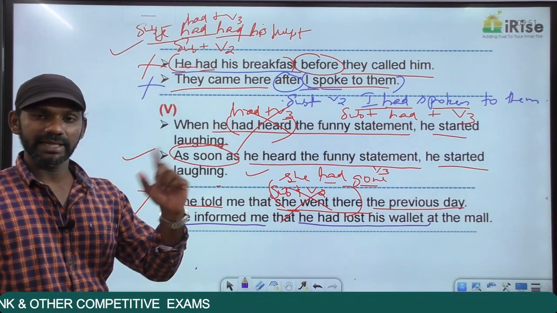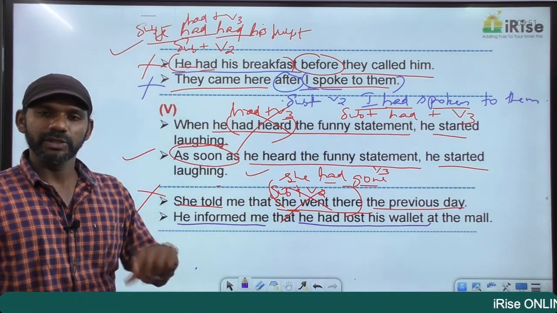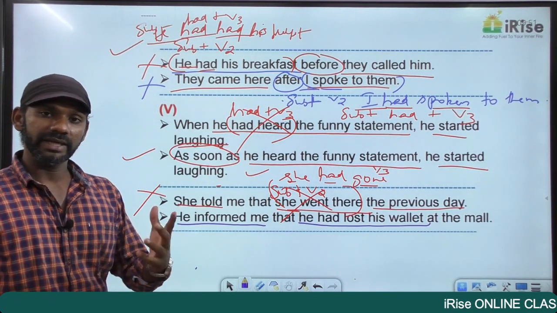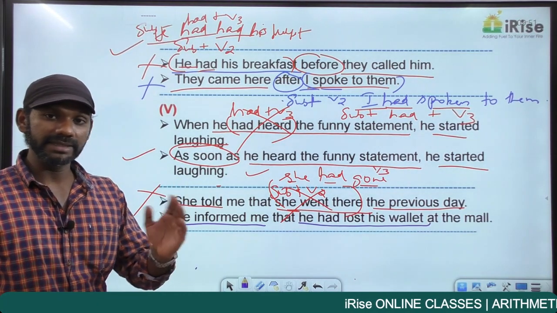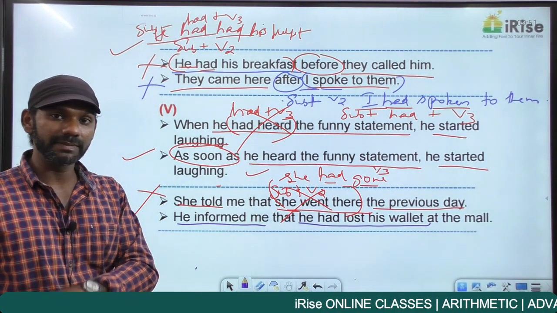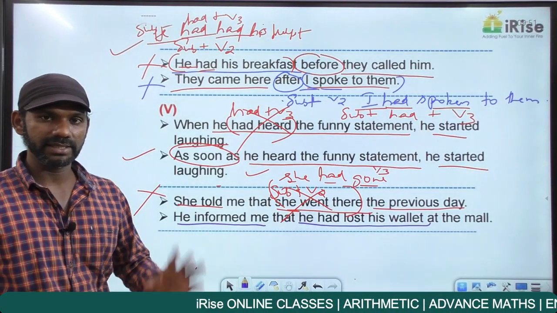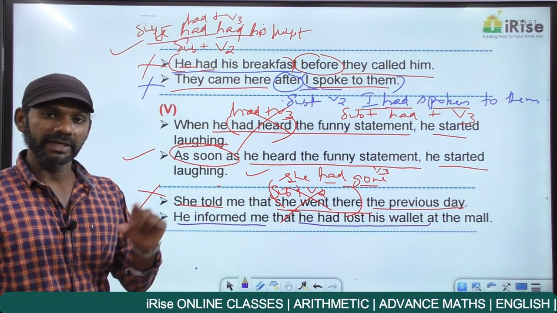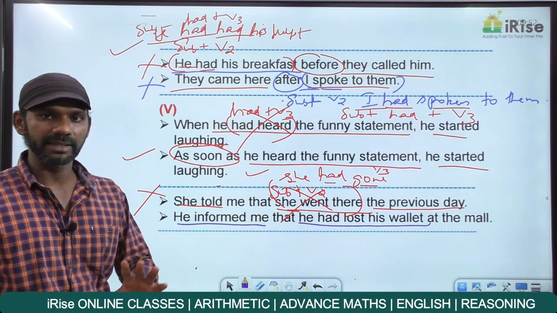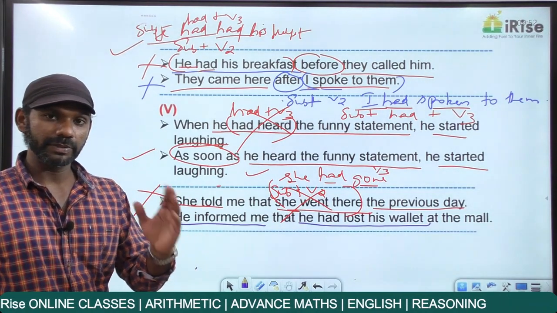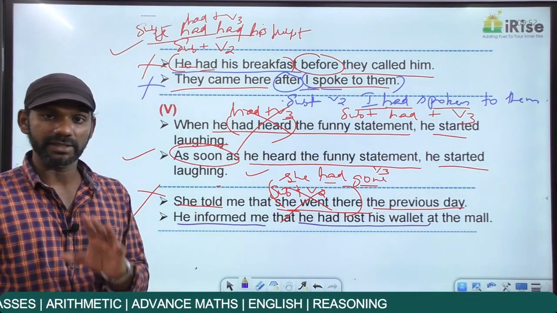No. If he were at the mall at that time, he would never say, "I had lost my wallet at the mall." So he lost his wallet at the mall. When he informed me, he was not at the mall. So being at the mall and not being at the mall, there's surely some time difference. So two actions here: one is losing his wallet, the other one is informing me. When he lost his wallet, he was at the mall. When he informed me, he was not at the mall. So between being at the mall and not being at the mall, there will of course be some time difference, undoubtedly.